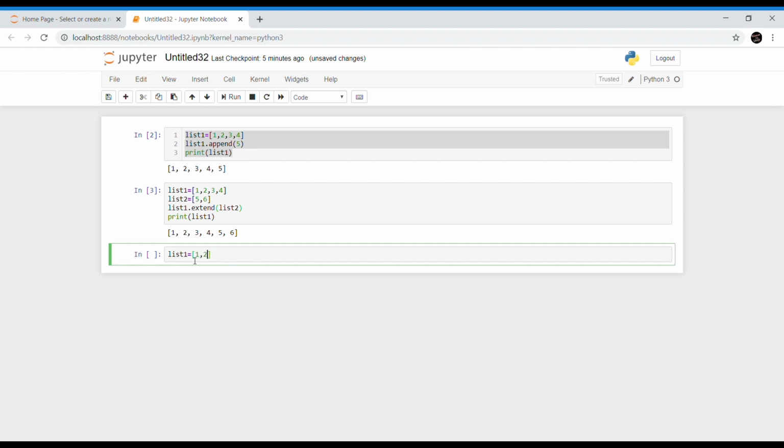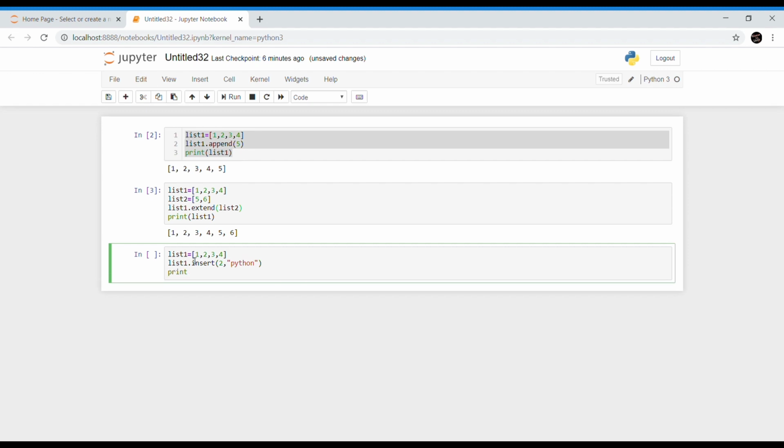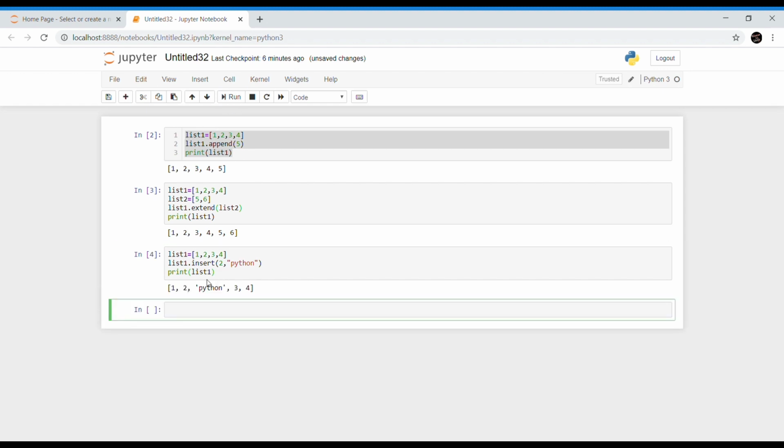List1 equal to 1, 2, 4. Now in the index position 2, I am going to insert an element. So list1 dot insert. In the index position 2, I am going to insert Python. Now if I try to print list1, yeah, in the index position 2, Python got inserted.